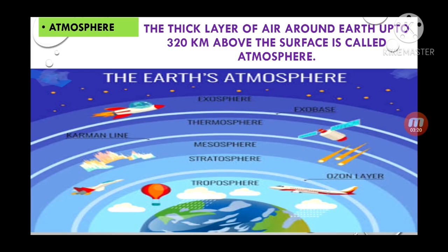We are taking in oxygen and releasing carbon dioxide. It happens only in the troposphere. And satellites are placed in which layer? Thermosphere. So every layer has its own specific work. So these are the layers of atmosphere. Please note down in your copy and learn by heart.